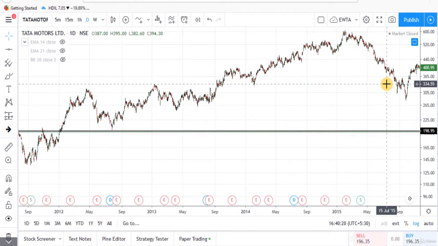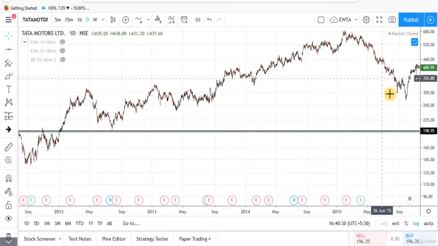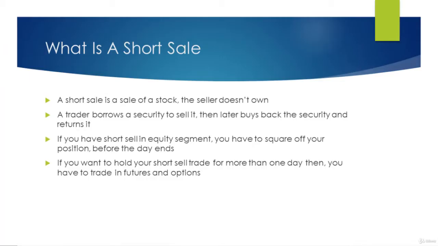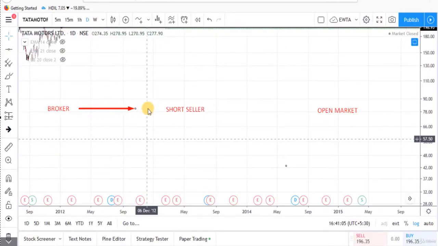Short selling is an important strategy used by traders. Shorting a stock is betting that a stock will decline, and in shorting, we only make profit if the stock goes down. Short selling is the sale of a security that you don't own. A trader borrows the security from the broker and sells it in the open market. Then later buys back the security from the open market and returns it to the broker.